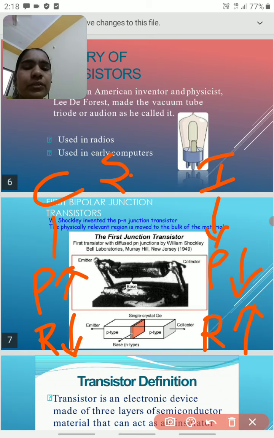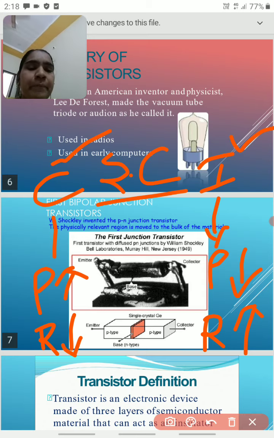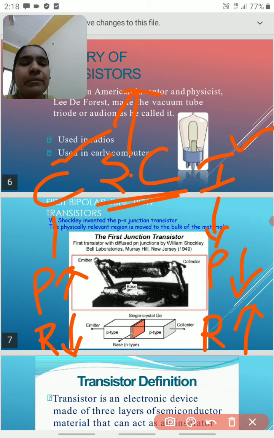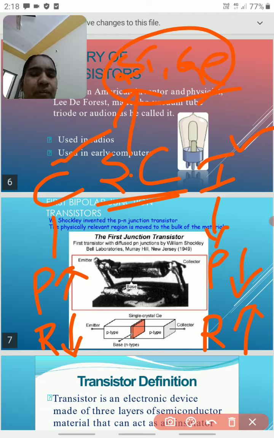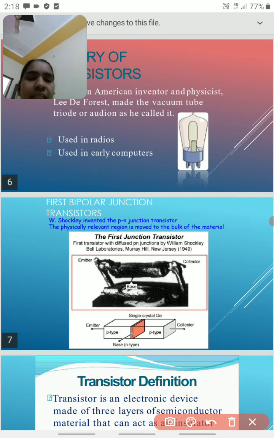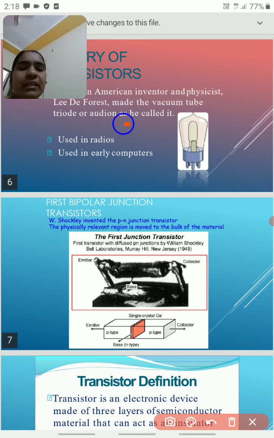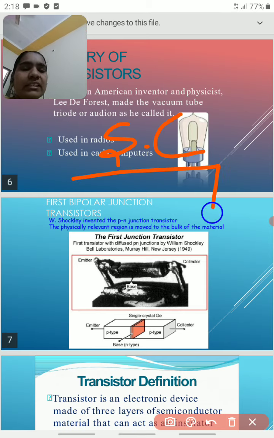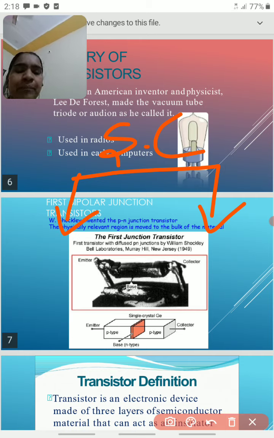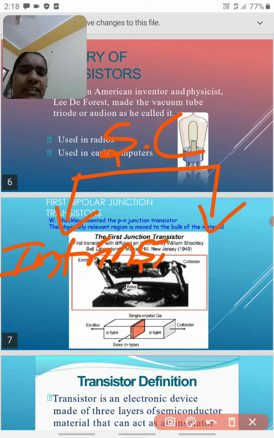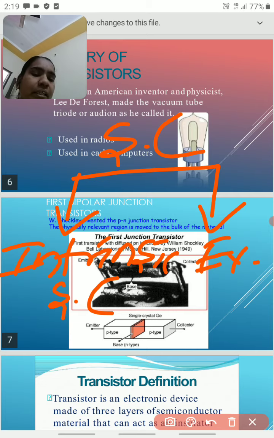The center one is the semiconductor. The properties of a semiconductor are in between conductor and insulator. The examples for the semiconductor are silicon and germanium. Mainly I am concentrating on the semiconductor. Actually, semiconductors are also classified into two categories. The first one is the intrinsic semiconductor, and the second one is the extrinsic semiconductor.